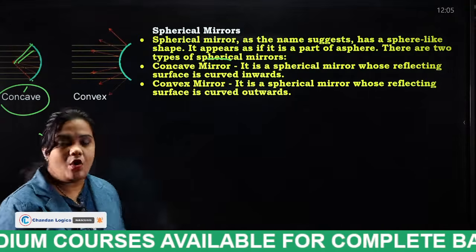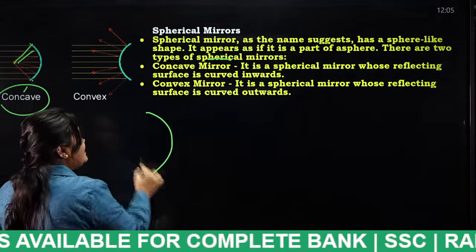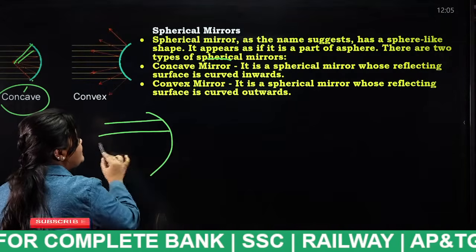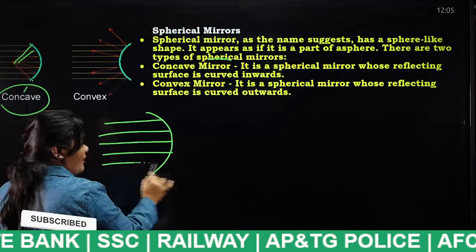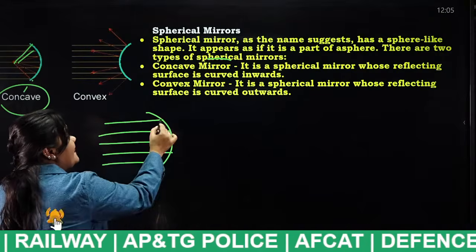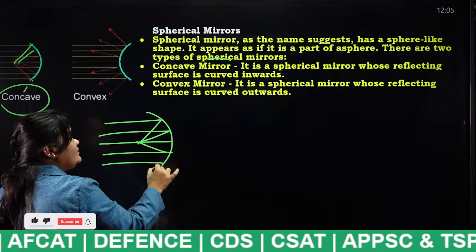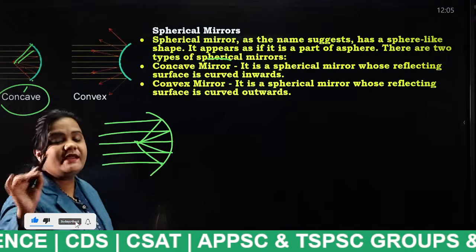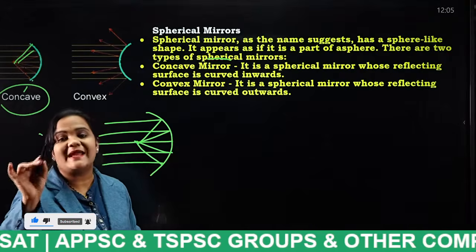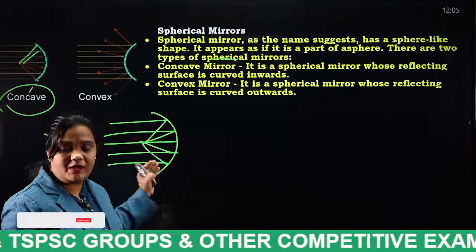Convex mirrors. Okay, so if the light rays are incident on a concave mirror, what happens here? The point of all the reflected rays will be the same. All the reflected rays will be joined at the same point. So this is what? Concave mirror.